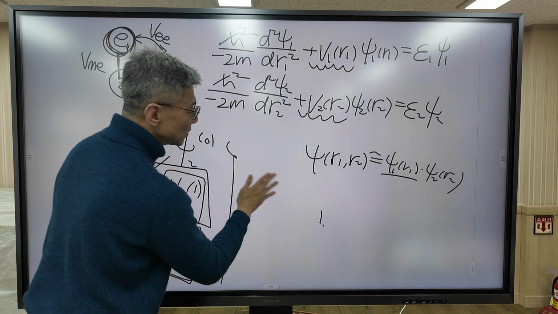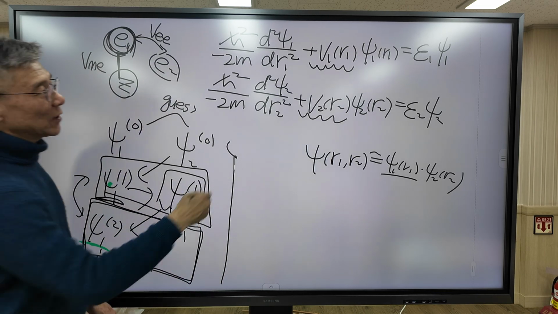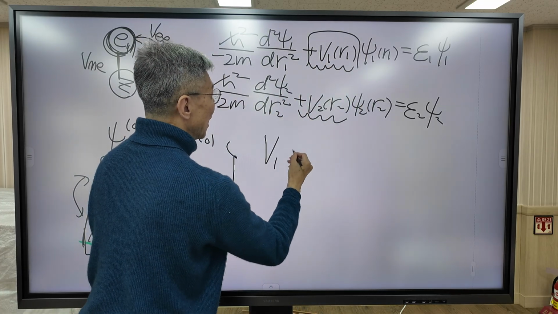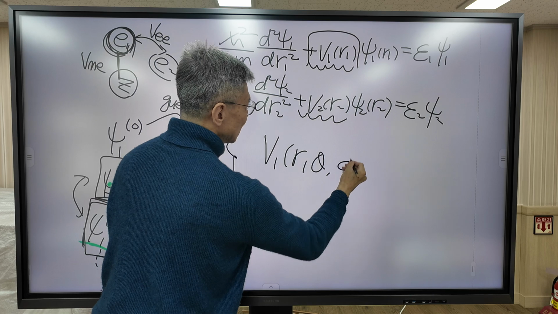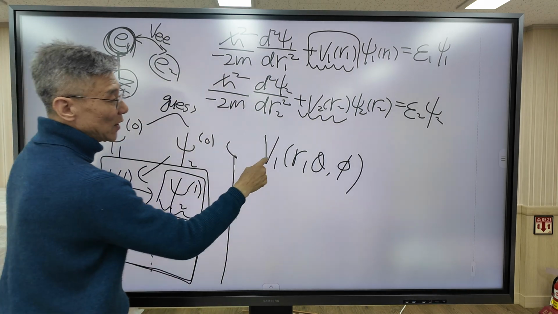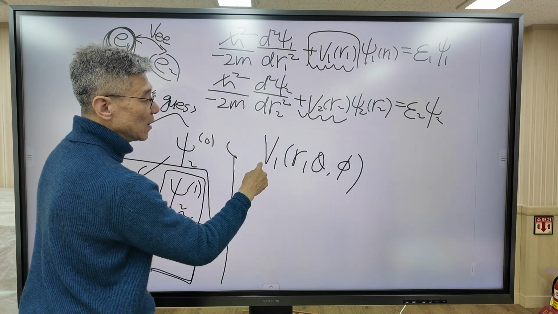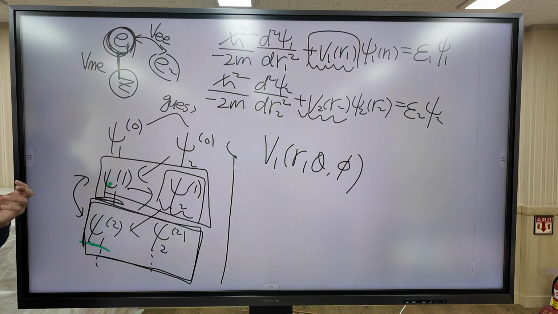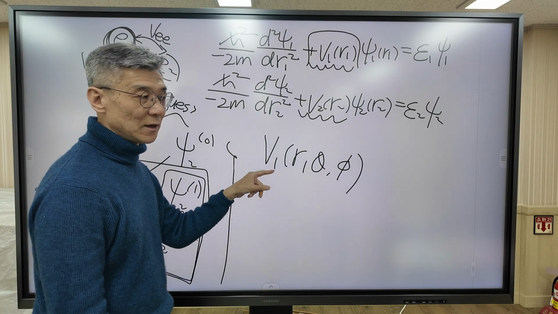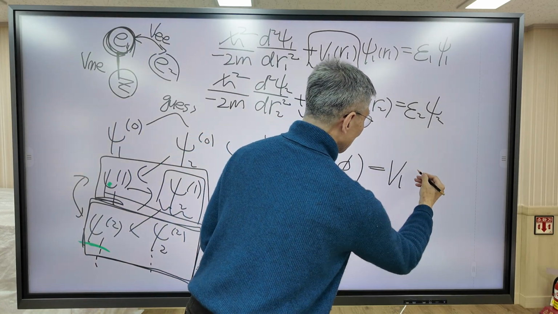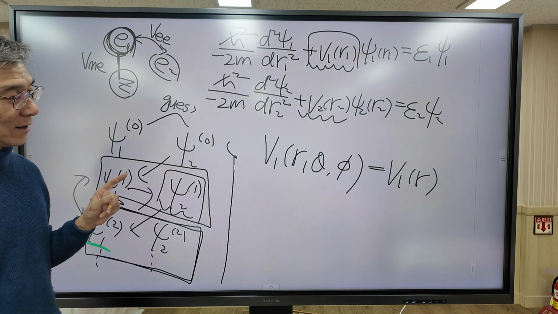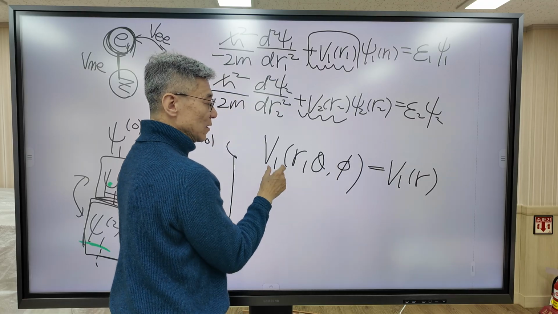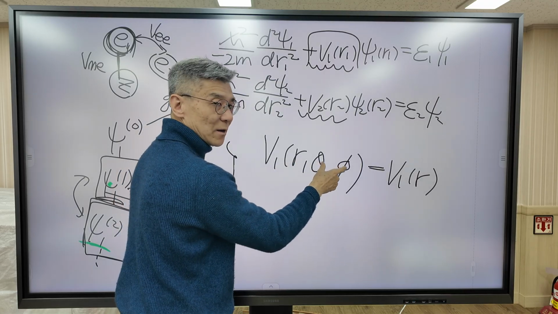Now I'm going to introduce another approximation. To calculate this V1, actually this potential function is a function of r, theta, phi. Generally, the potential experienced by electron 1 is a function of r, theta, phi. But I'm going to introduce another approximation that the function is spherically symmetric. It means that the function only depends on r, not theta and phi.